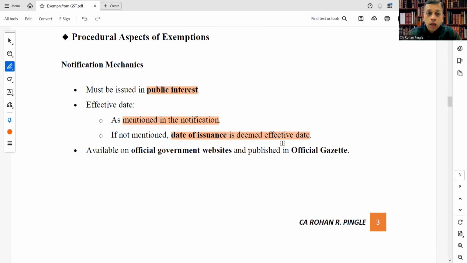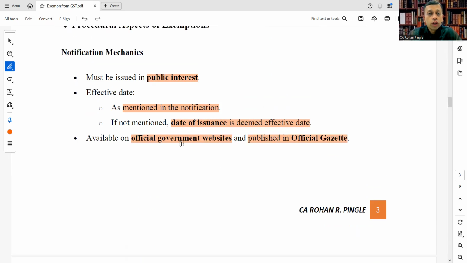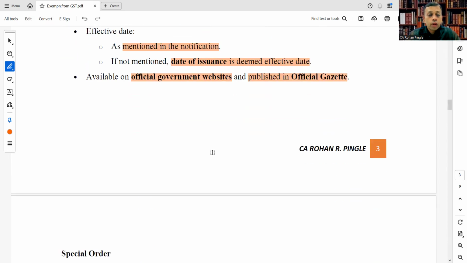It is available on official government websites and published in the official gazette, meaning any notification issued should be displayed on government websites and also published through the official gazette.